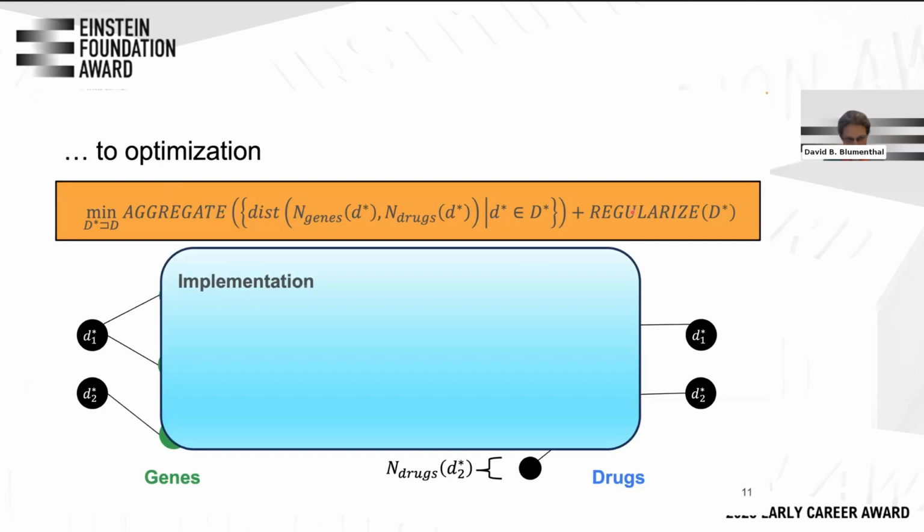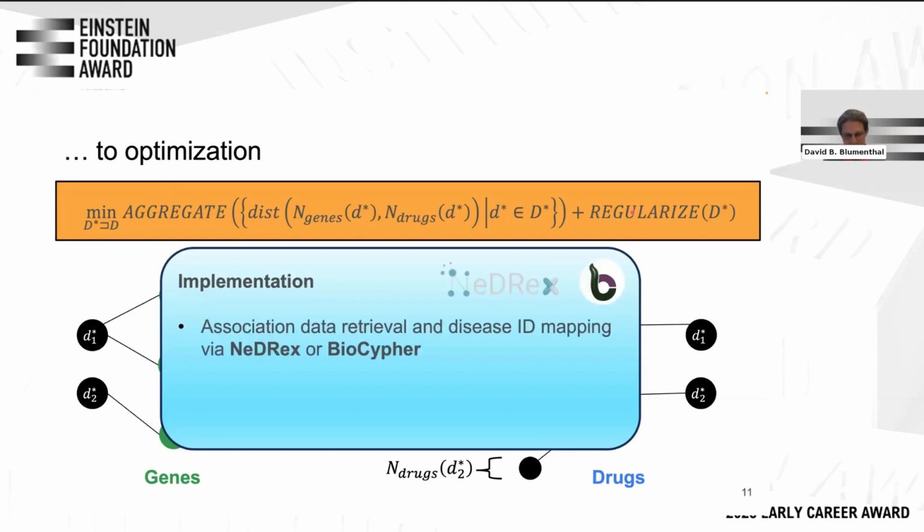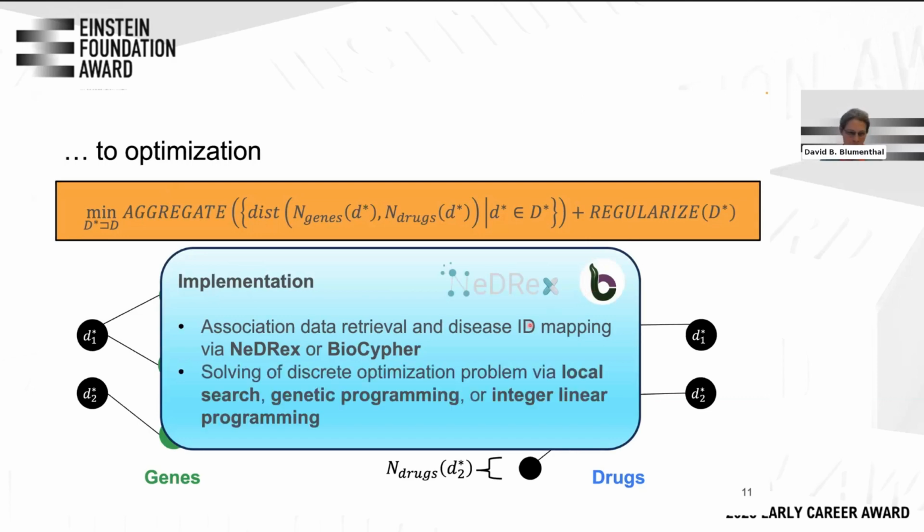How do we implement this? Can you please go one more slide? Yeah. How do we implement this? First of all, we need the association data, and for that we use existing tools like NetRex and BioCipher, and then we will solve this problem using local search, genetic programming, or integer linear programming.